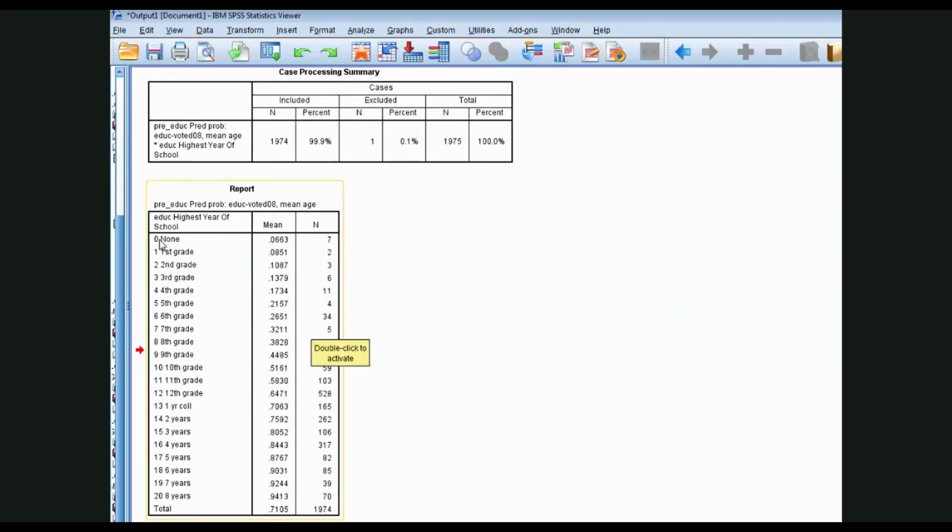Here we go. Here are folks with no formal education all the way down to respondents with 20 years of education. At low levels of education, the predicted probability is quite low indeed, 0.0663 for those with no education. And you may notice how it does increase as education increases. Again, this is at mean age, so we've held that constant. This is for average respondents in terms of age. It increases all the way to 0.9413 among those with 20 years of schooling. This is a very interesting relationship. We will see in a minute how it does fit a nice logistic curve.